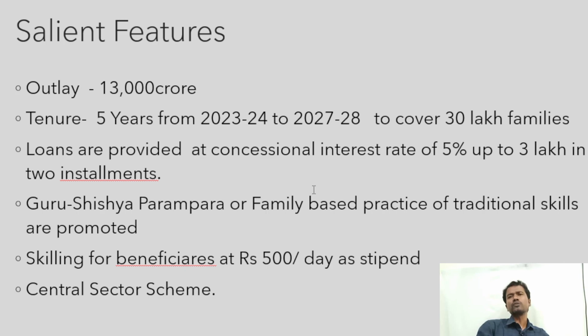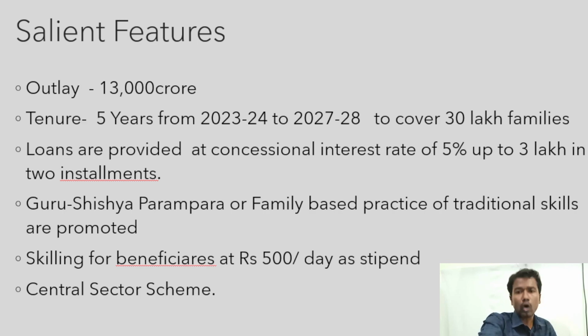It is a responsibility to conserve the traditional knowledge of a particular family, because these occupations generally do not get deserved support. And the last point is loans. Loans are provided up to 3 lakhs at a subsidized interest rate of 5%, in 2 installments.